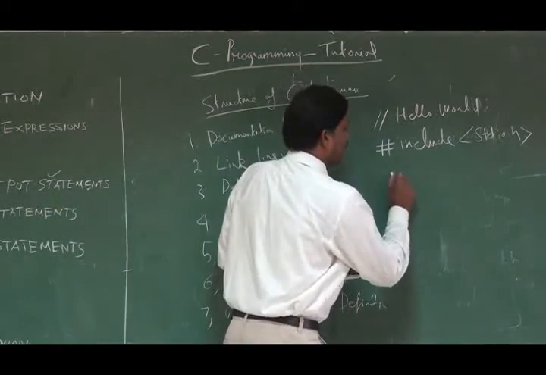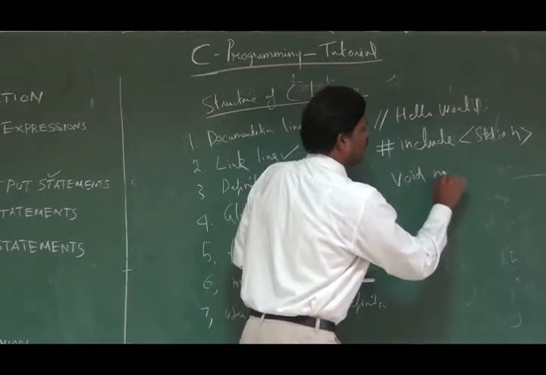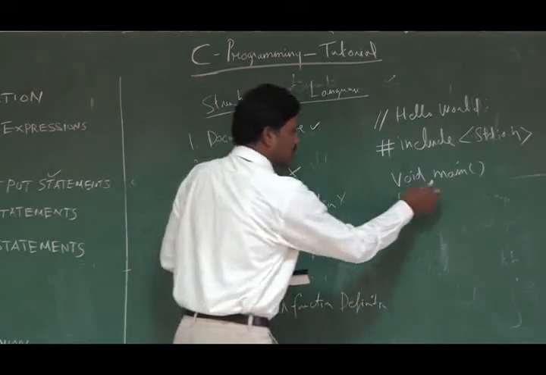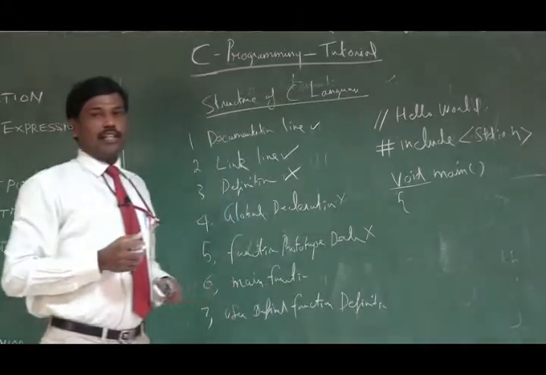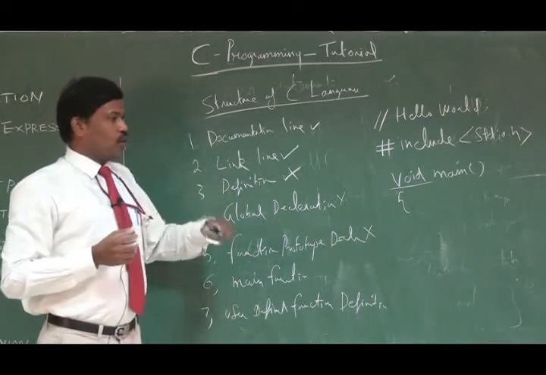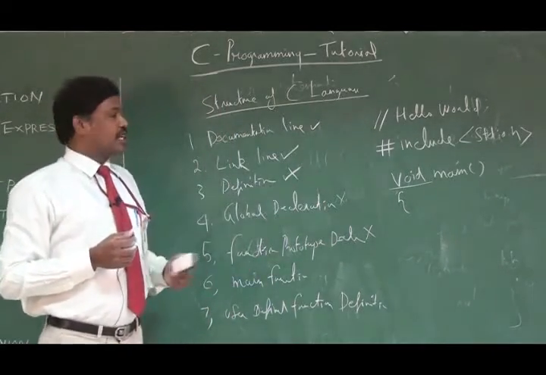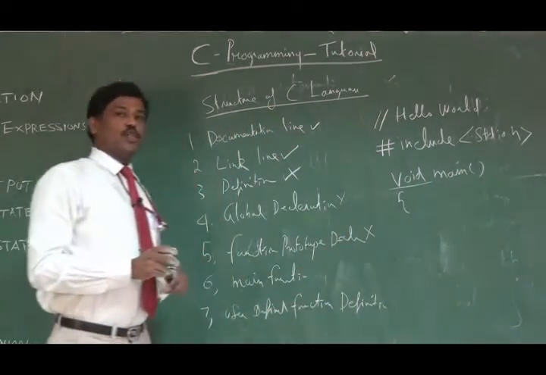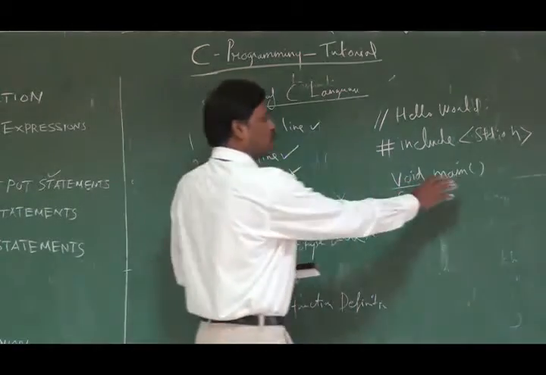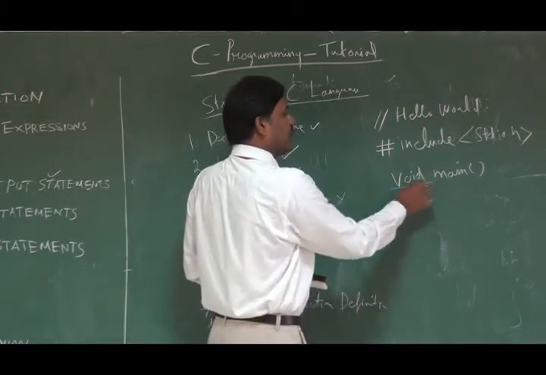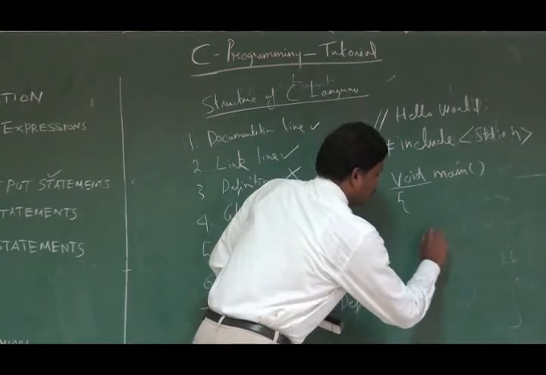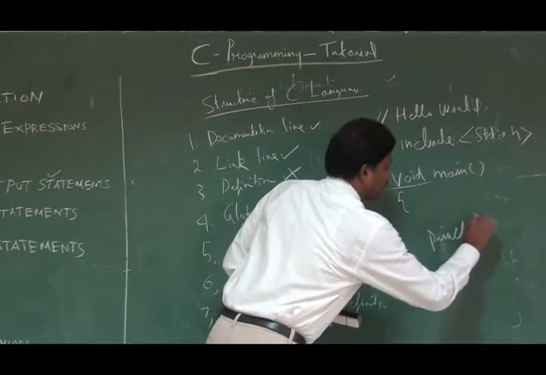Then the main function. Okay. So here I will start my main over here. void main. What does it mean? void is the return type. This again you may not understand now. As we go through further sessions, you will understand what a void is. Void means a function which doesn't return any value. This main is not going to return any value. That is why the return type of this main is void. Fine.